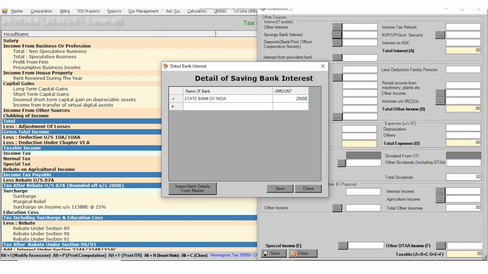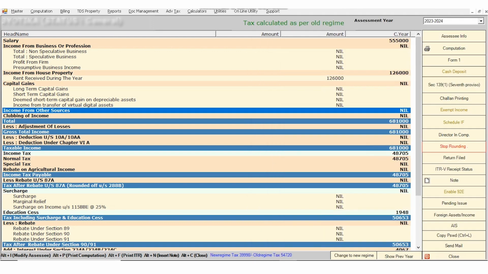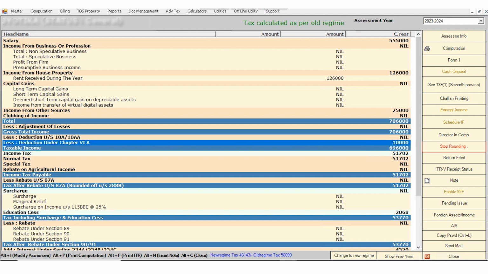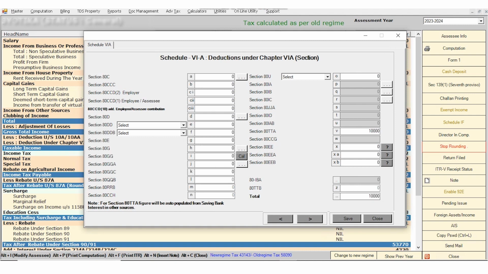After entering the amount for saving bank interest, you need to click on the save button. And after saving the detail in the saving bank interest column, the 10,000 amount will be calculated automatically as a deduction under section 80TTA.